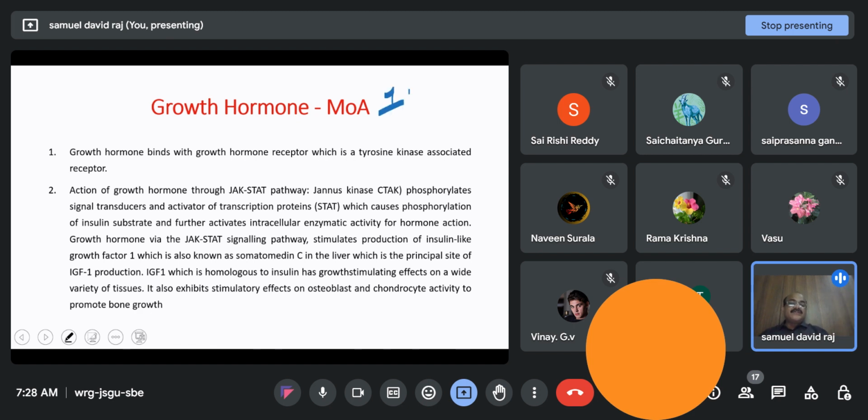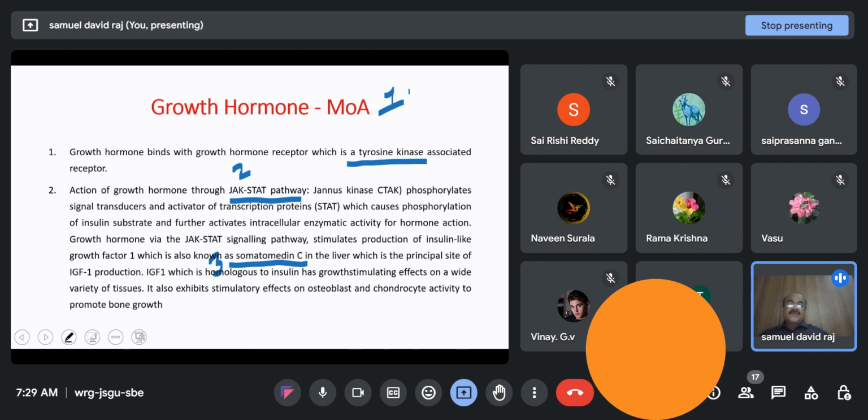Here, the first thing is that this ligand, growth hormone, forms a ligand receptor complex with an enzyme linked receptor called the tyrosine kinase associated receptor. Second thing you have to remember is it follows the JAK-STAT pathway. Third thing you have to remember is the action of the growth hormone is mediated by another growth factor called somatomedin C. These are the three things you have to remember.